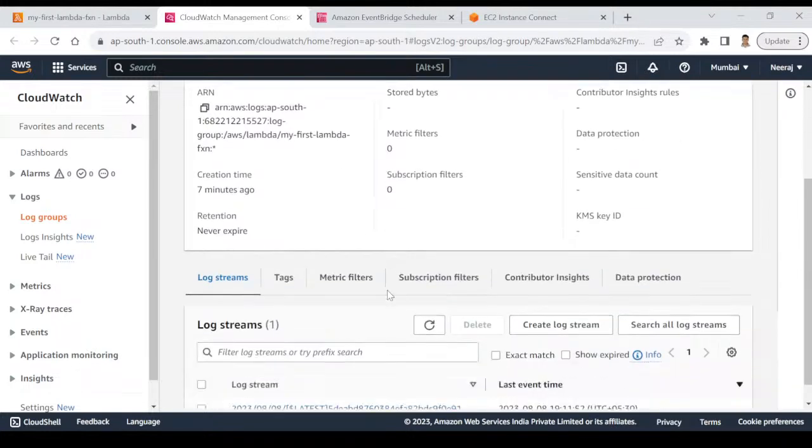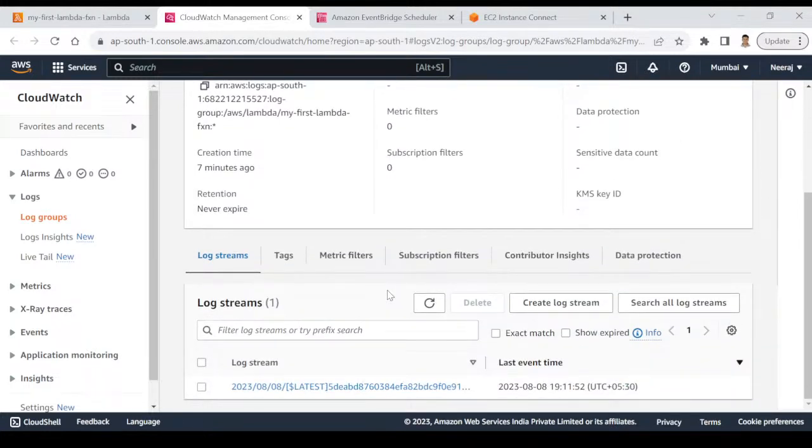So once you click on view CloudWatch log, you can see that it will display only one execution of your Lambda, and that happened at 19:11, 7:11 p.m. IST, right? So that happened around 8 minutes back. That was the manual execution. If you remember, I clicked on test and then it executed my code and it displayed that message, right?